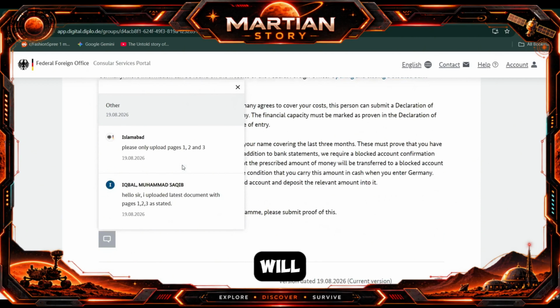The 3 pages will only contain information about the blocked account. The first page will be the cover page. The second one will show how much amount is present in your blocked account, in English, and the third page will be the German version of the second page. But I uploaded the document which also contains the insurance and travel health insurance document. That's why the embassy sent me this correction.